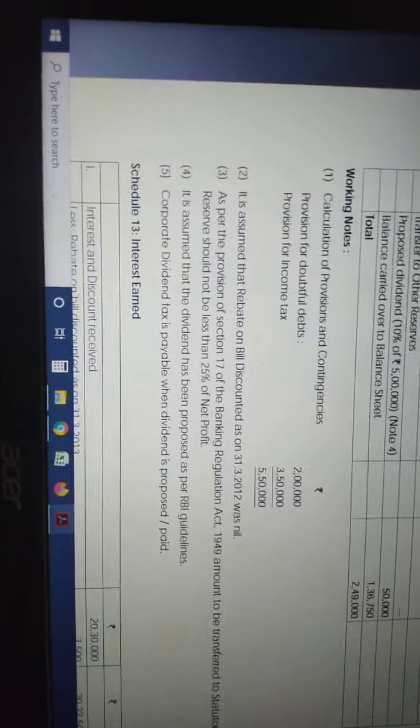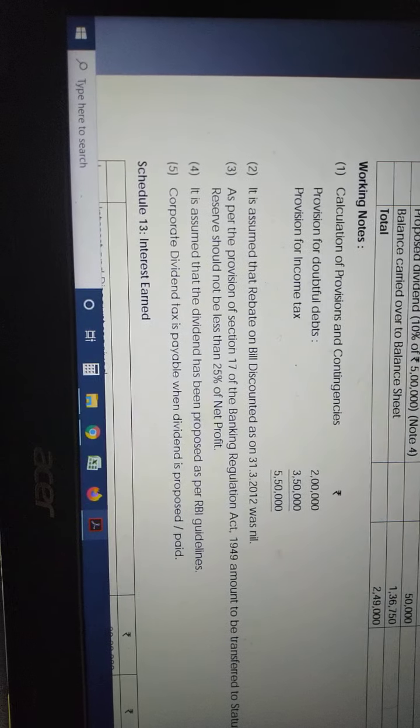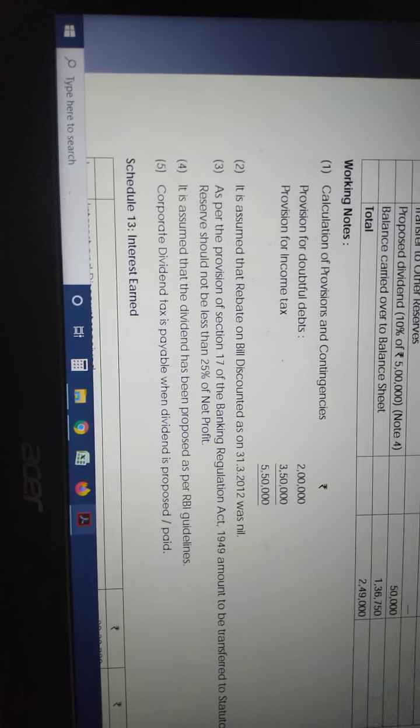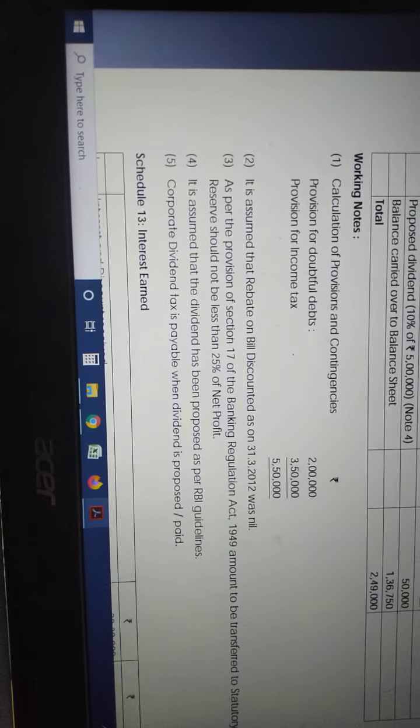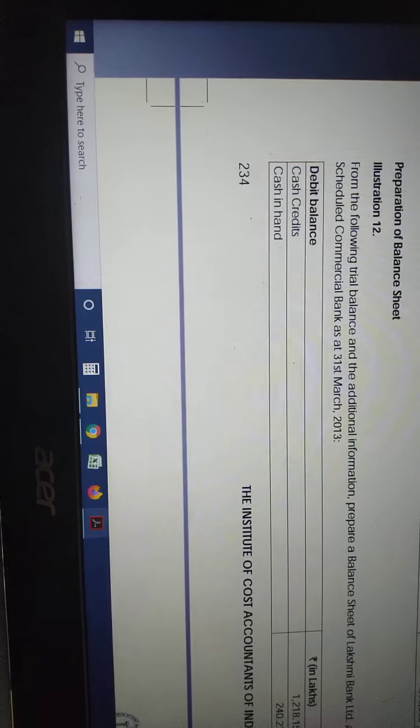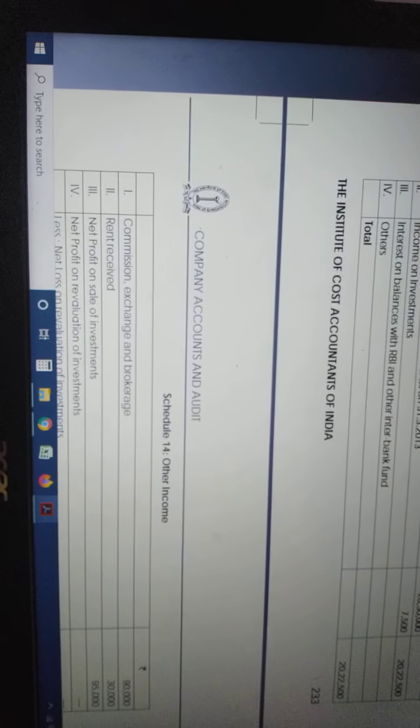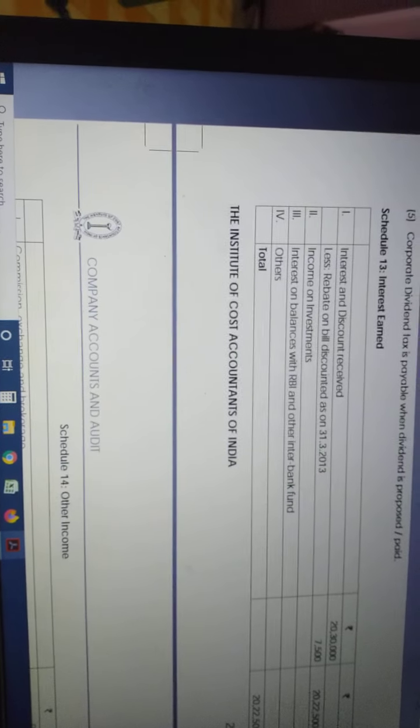So interest earned. Come to the schedule 13 breakup. Why I am showing this one is you have to write like this in examination. Schedule 13, how they presented. The same manner you have to present it. So this is how they presented.